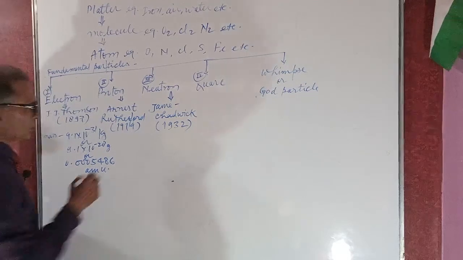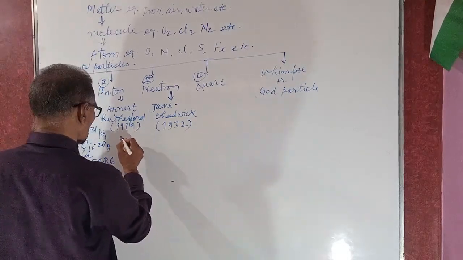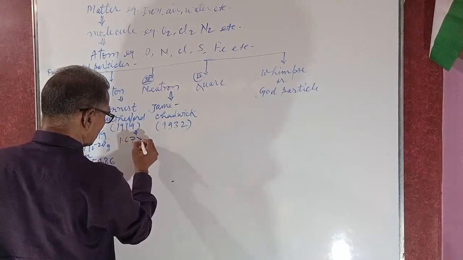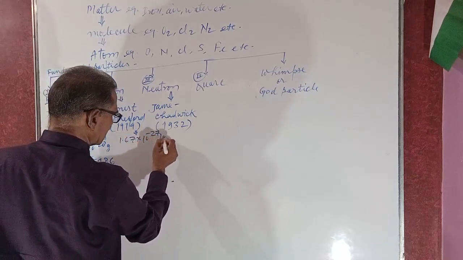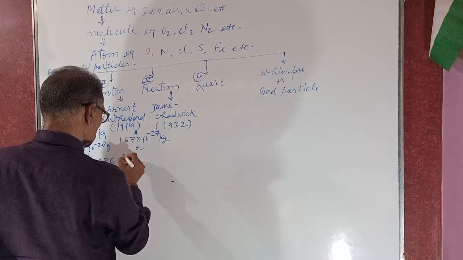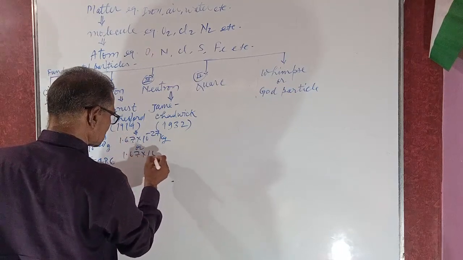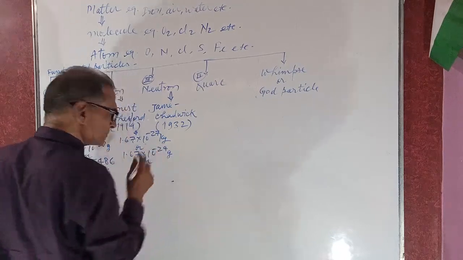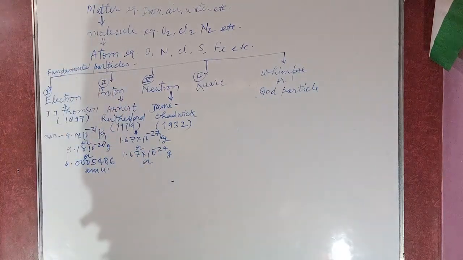While the mass of the neutron is what? Mass of neutron is 1.67 into 10 power minus 27 kg, or 1.6 into 10 power minus 24 gram, or at the atomic mass unit scale.